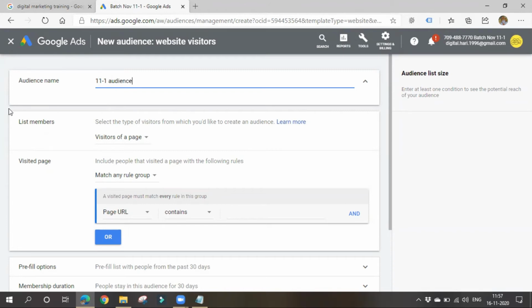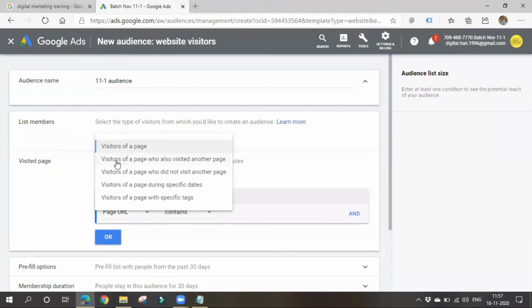Okay, list members. Here we have to select what kind of visitors you should target. Visitors of a page who also visited another page. For example, if you want to target people who have visited the home page as well as the shop page, we can target those kind of people with the help of this second option. They must have visited the home page as well as the shop page. You might have your own ideas, you can target like this.